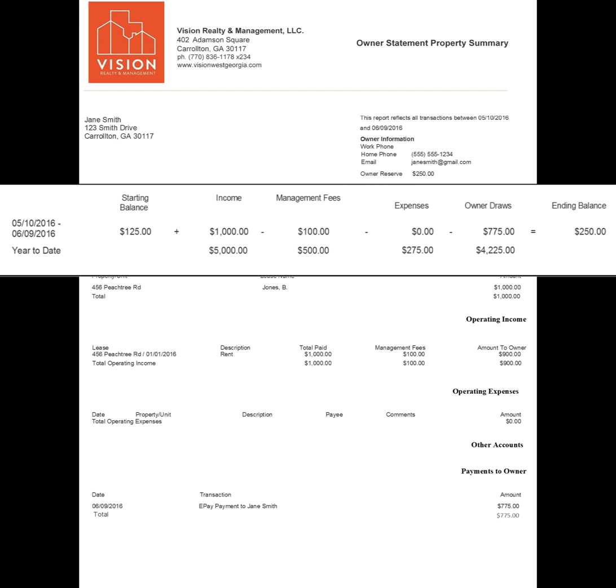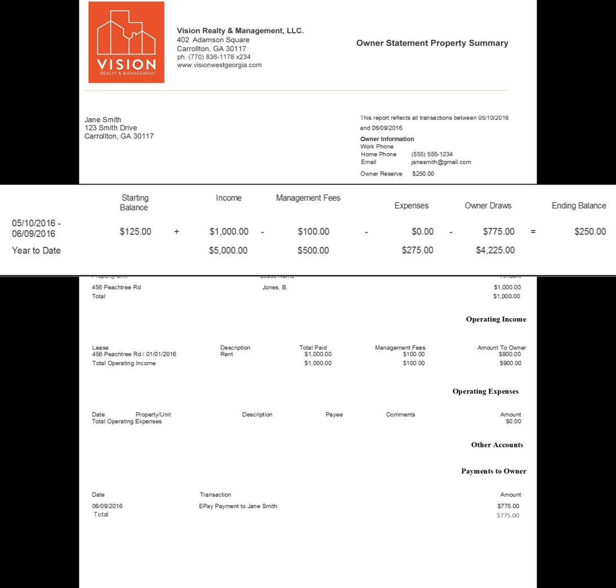The first number in this section is the starting balance. The total for the balance needs to equal the amount of the owner reserve at each statement period, which in this example is $250. Therefore, the amount needed to make up the difference will be deducted from the next item to the right, the income. The income is the amount of rent that was received during the selected date range.